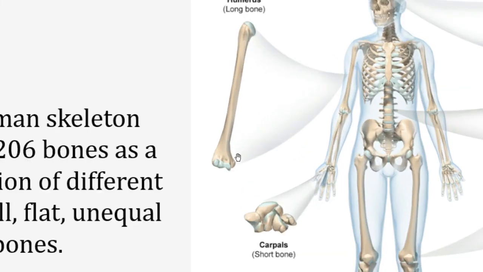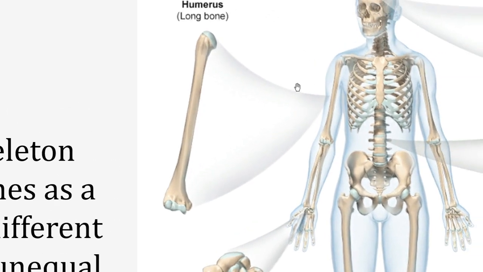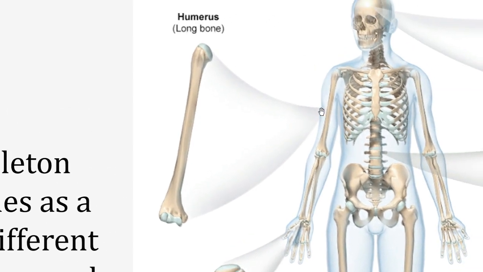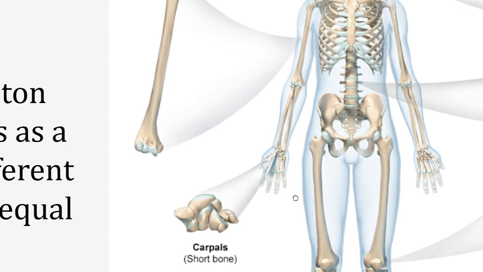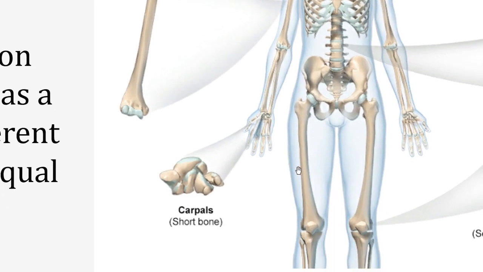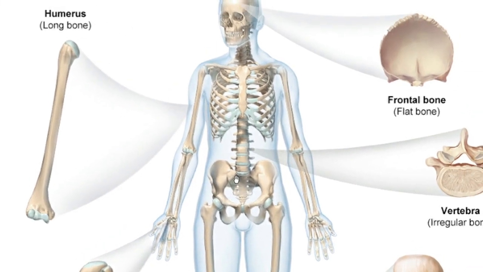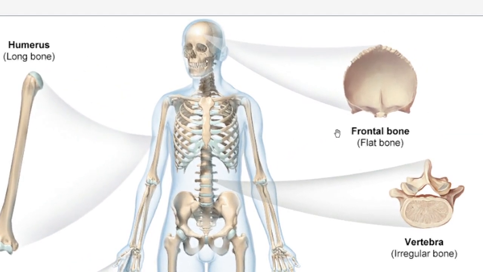For example, the bone present in the arm, the humerus, is a long bone. Also, the femur bone present in the thigh, in the leg, is also a long bone. Some bones are flat, for example the bones present in the skull, the cranium. There are the frontal bone, parietal bone, and occipital bone. These bones are rounded or flat.